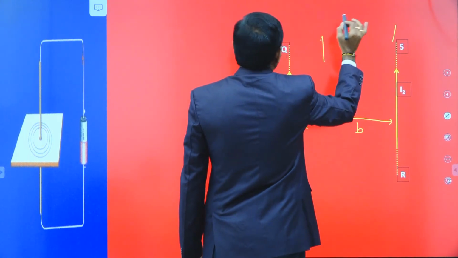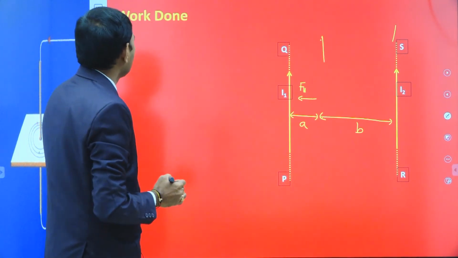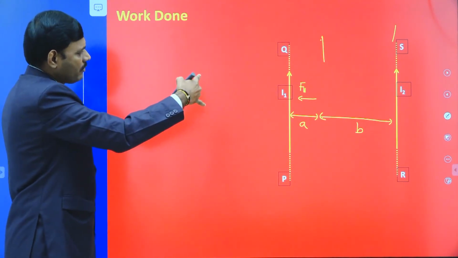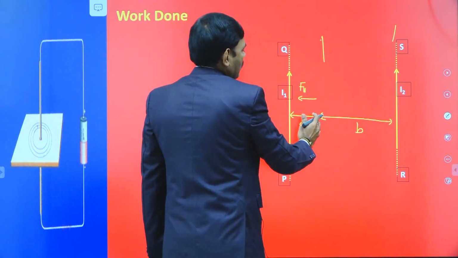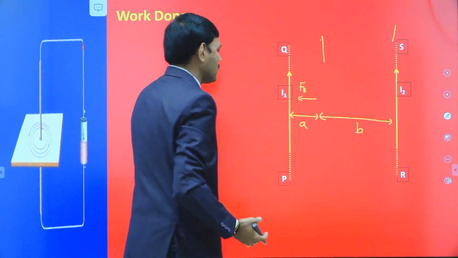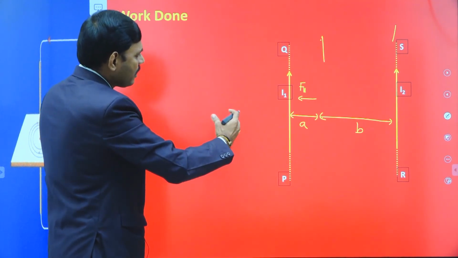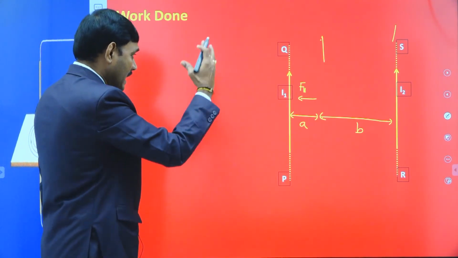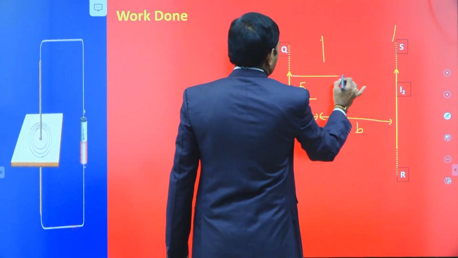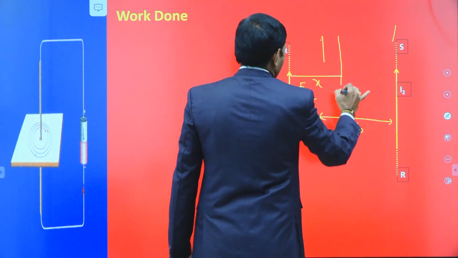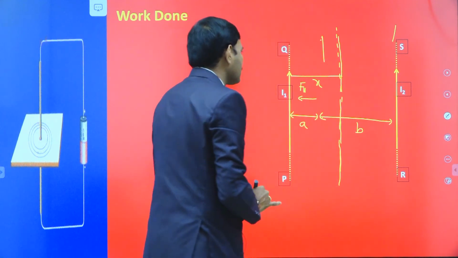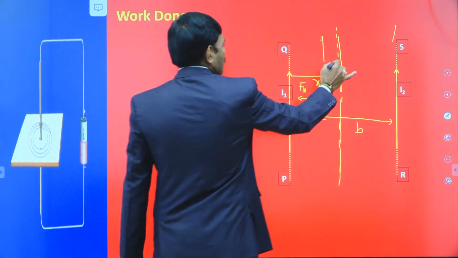Then how much work is done? That is our aim. We would like to find the work done to change the position of the wire from separation A to separation A plus B. The displacement is B, so the separation becomes A plus B. To displace the wire by B, how much work is required? Suppose we consider a wire at an arbitrary distance x, neither the first position nor the second position, carrying current I2.